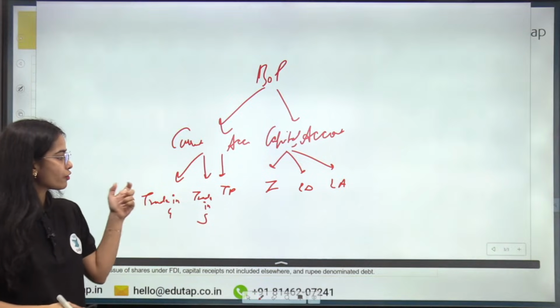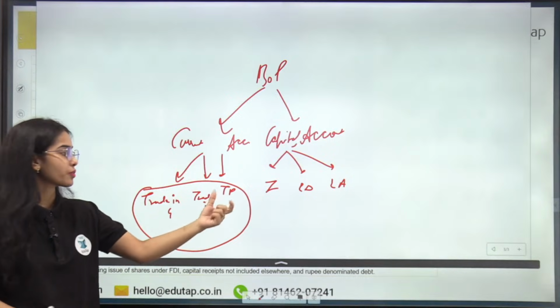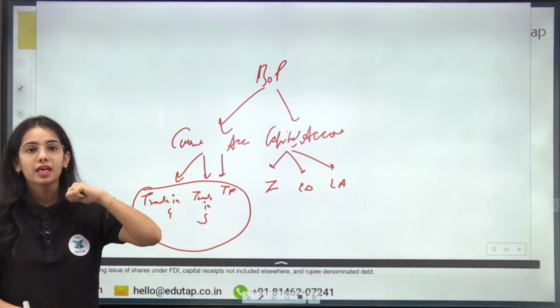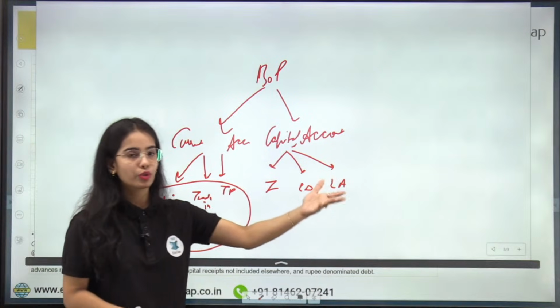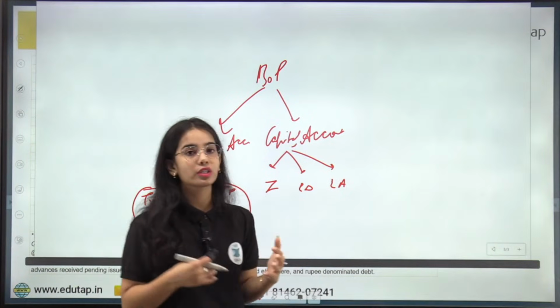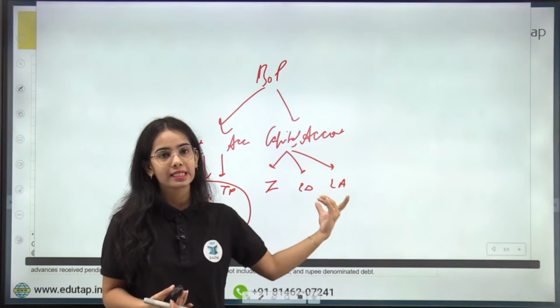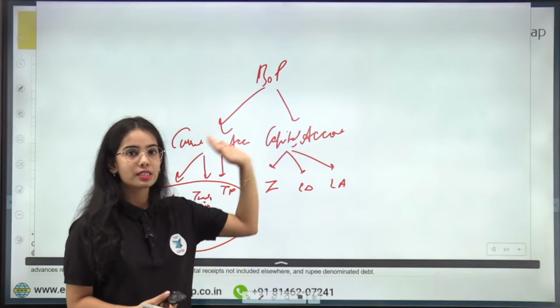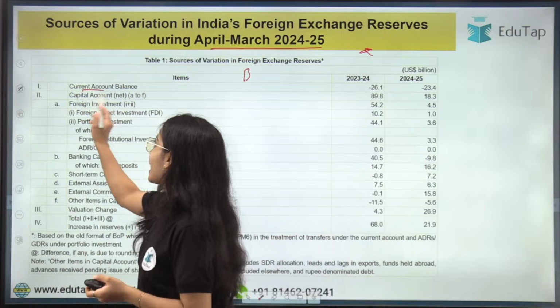So the current account consists of all the regular payments, the trade in goods that we are doing, the trade in services, the transfer payment, that is the remittances that are coming in from foreign, and the remittances or the gifts that we are giving to other countries. The capital account consists of the assets that we are building, the investment, and the external debt and external assistance. So this is the balance of payment. Okay, so balance of payment has two major accounts, that is the current account and the capital account.